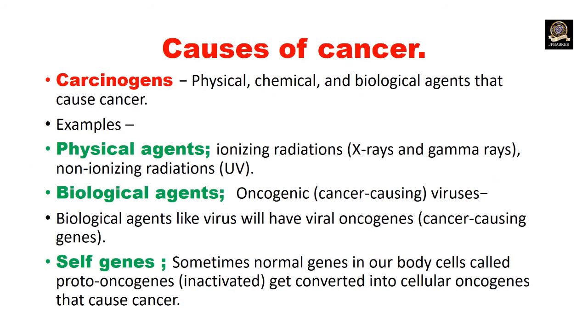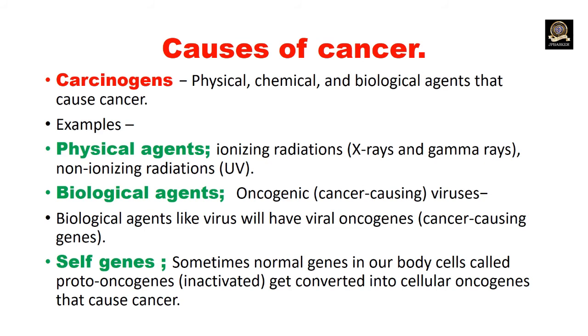Causes of cancer. The cancer causing agents can be called carcinogens. The physical agents are ionizing radiations and non-ionizing radiations. Ionizing radiations are X-ray and gamma ray. Non-ionizing radiations are UV. Biological agents are viruses.